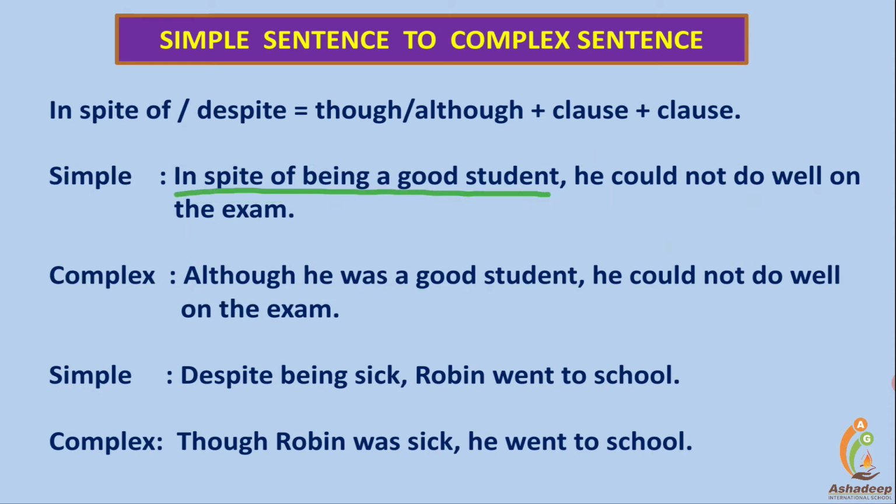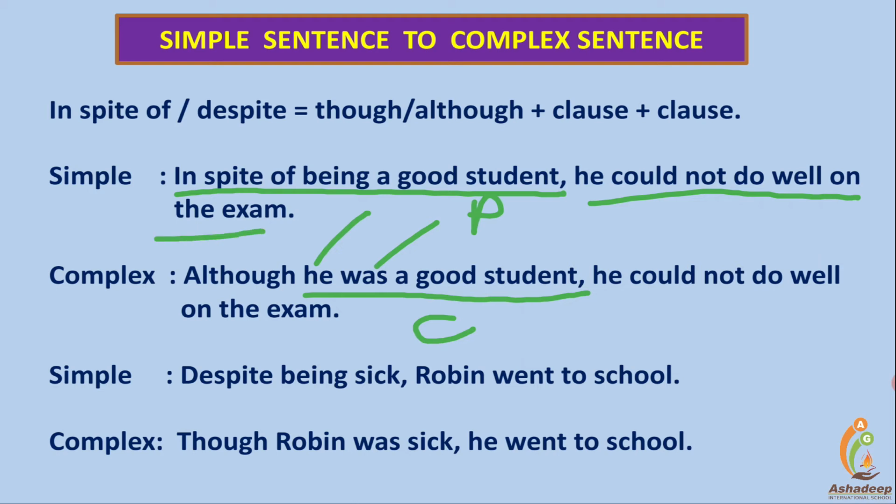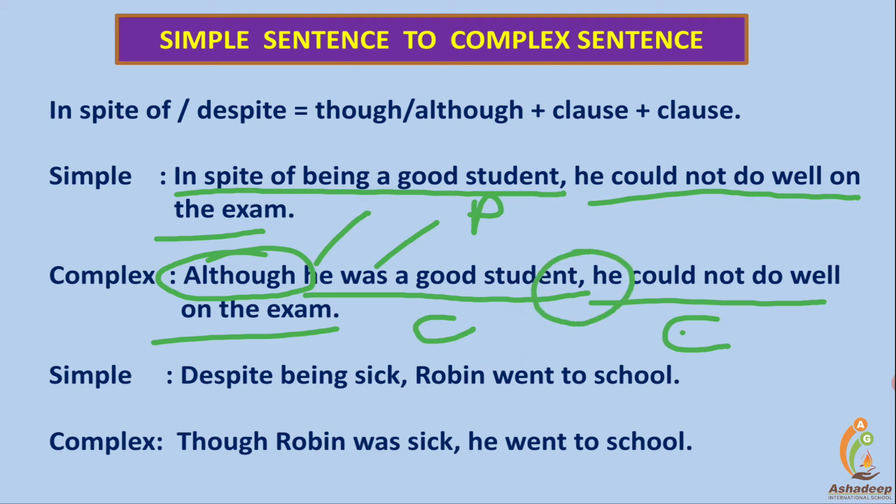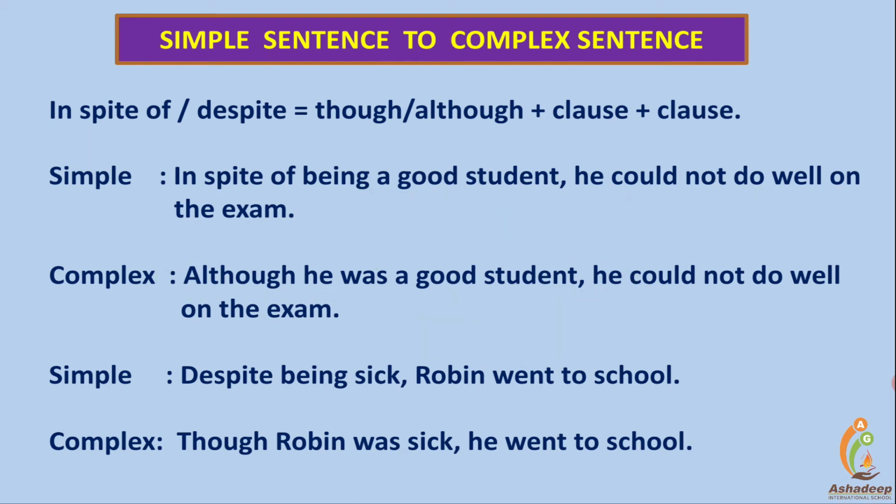He was a good student, subject and verb, so here it is a clause. It was a phrase, and the other clause is already there: he could not do well on the exam. It's also a clause. Two different clauses, connected with a subordinating conjunction, finally make the sentence complex. And you can see when the adverbial clause is at first position, a comma is placed between the two clauses.